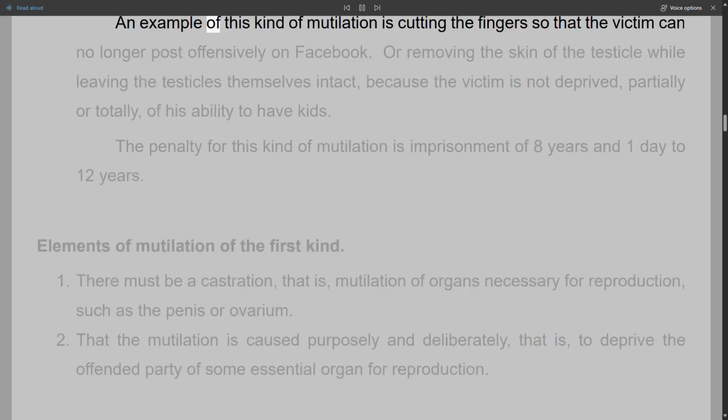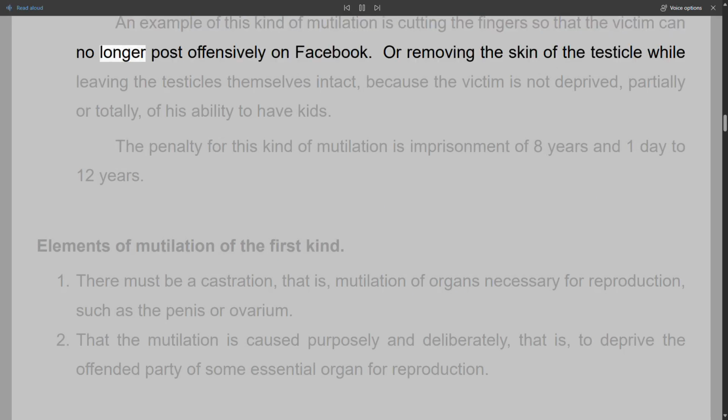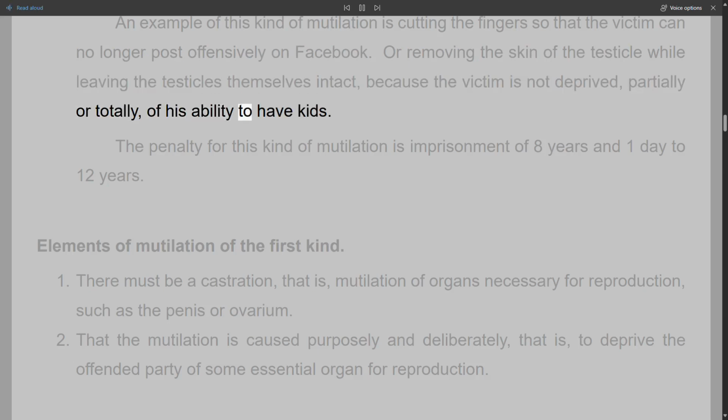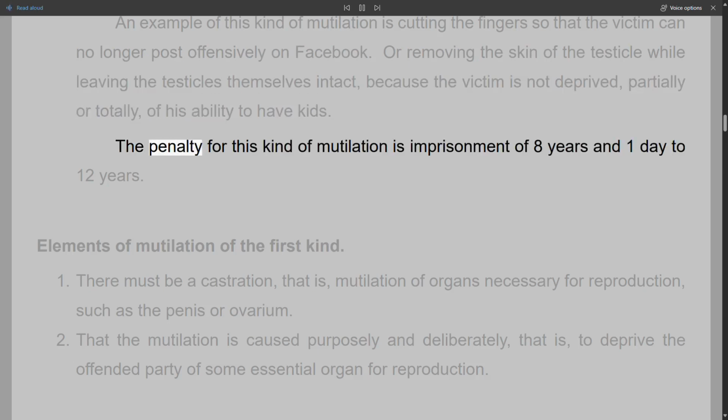An example of this kind of mutilation is cutting the fingers so that the victim can no longer post offensively on Facebook. Or removing the skin of the testicle while leaving the testicles themselves intact, because the victim is not deprived, partially or totally, of his ability to have kids. The penalty for this kind of mutilation is imprisonment of 8 years and 1 day to 12 years.